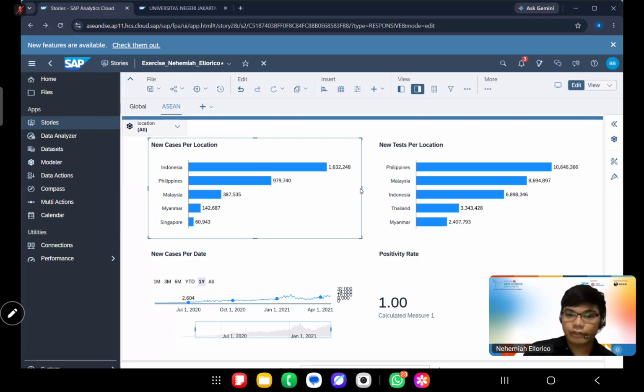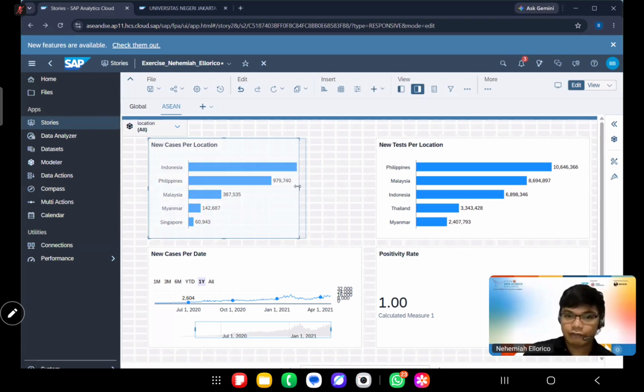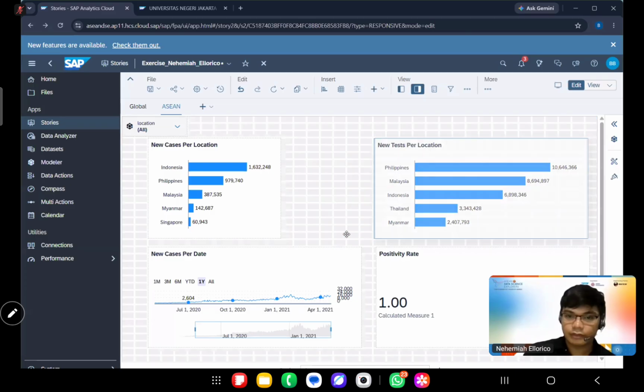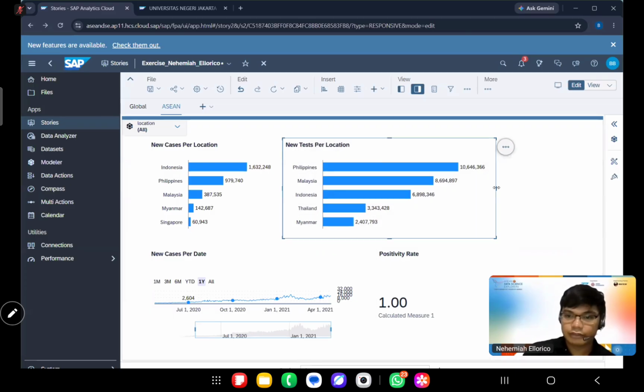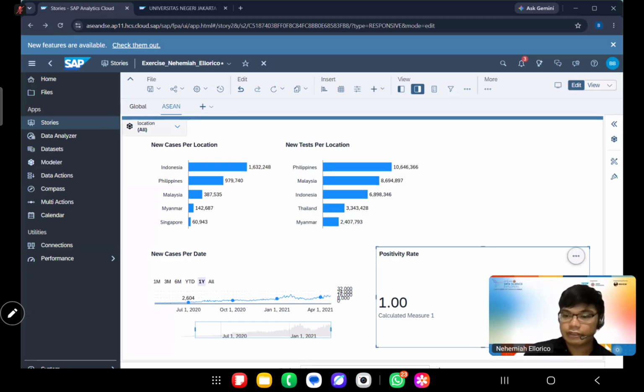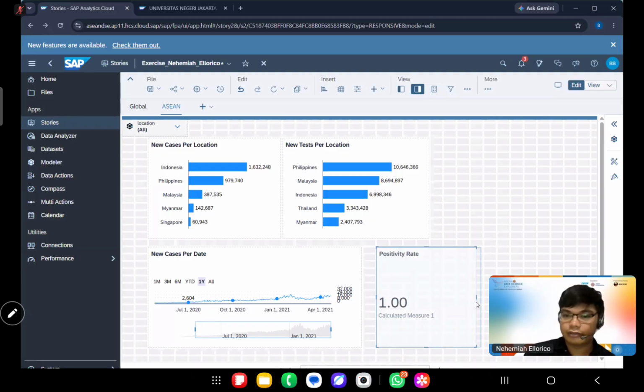So now I would want to format this page. I would want to minimize. Let's minimize this for aesthetic purposes. This one we will format later after the break.